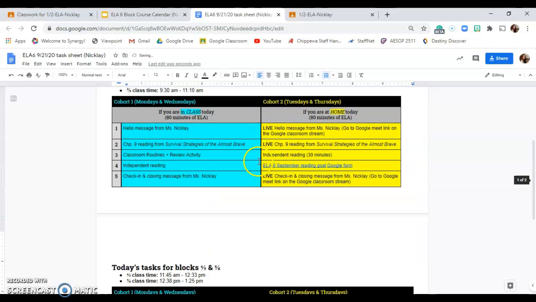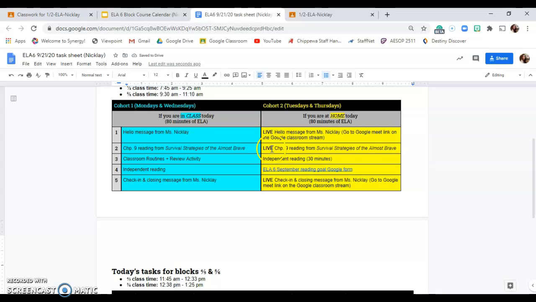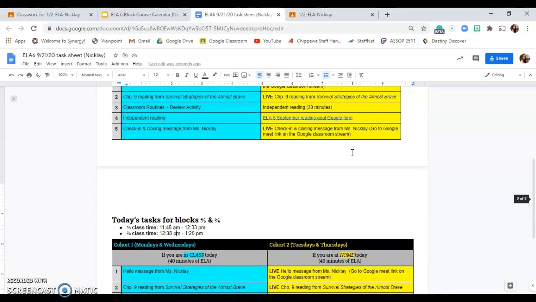The next thing you'll see is anywhere where it says live, you'll stay on that Google Meet. So directly following it tomorrow for Cohort 2, I'm going to read Chapter 9 of Survival Strategies of the Almost Brave. And then notice at the very end, there's going to be a check-in and closing message from myself. You need to be back on that Google Meet. I will give you a time when to be back. It's usually about the last 5 minutes of class, but I'll give you a time of when to be back on that Google Meet. We do a check-in and a closing message that day.